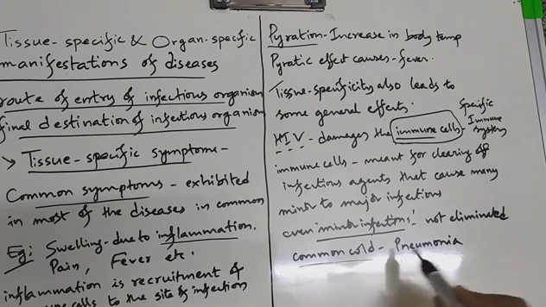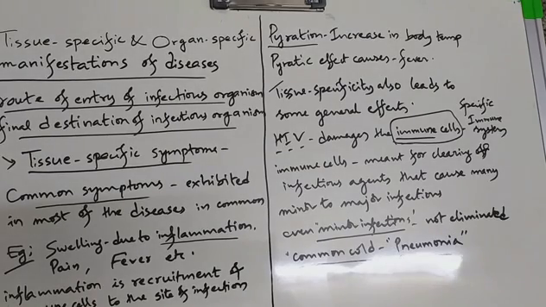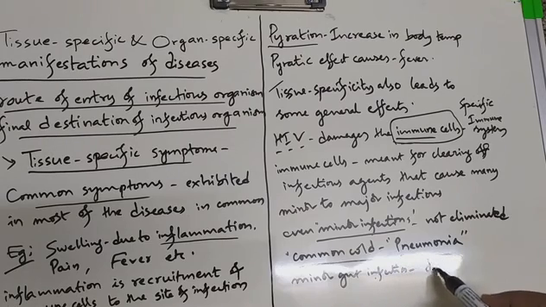Why? Because it starts increasing in number. If immune cells are functioning, they can clear it off. They don't allow it to increase in number. But immune cells are not functioning now, so they increase in number and pneumonia is going to occur in the body from a common cold itself. Right? In the same way, a minor gut infection can turn out into diarrhea with blood loss.